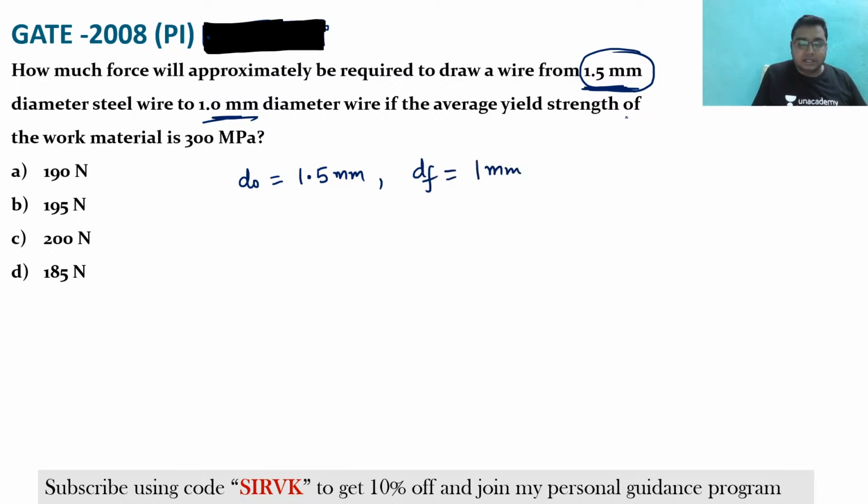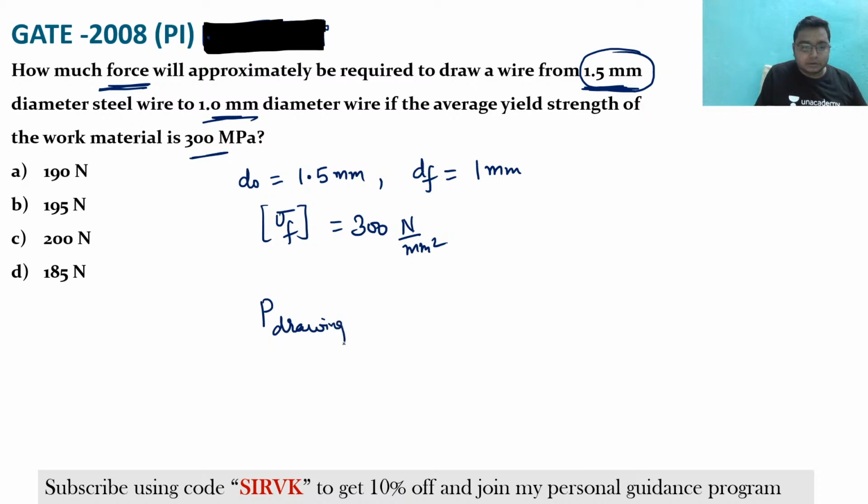If the average yield strength of the work material is 300 megapascal, that is, sigma F is given as 300 Newton per millimeter square. Now you need to find the force required for the drawing.